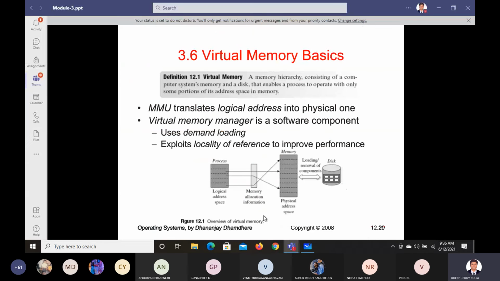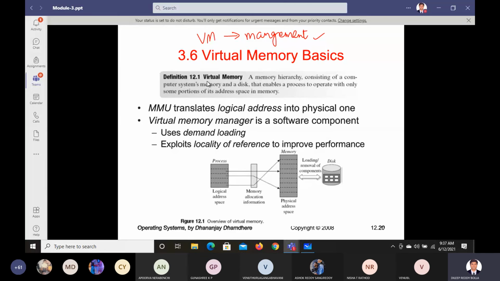So in the next class, we'll cover the basic concepts of virtual memory. So the next concept is what? Virtual memory management. We call it VM, which indicates virtual memory. We are going to see virtual memory management in the next class. Let us see now the basics of the virtual memory concept.